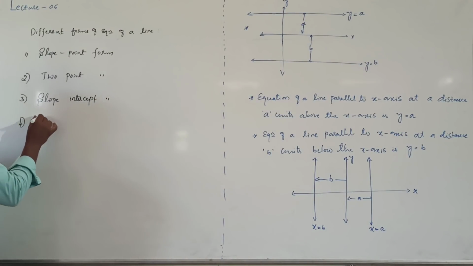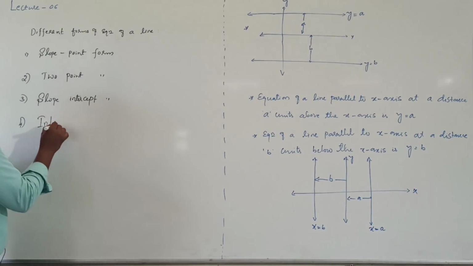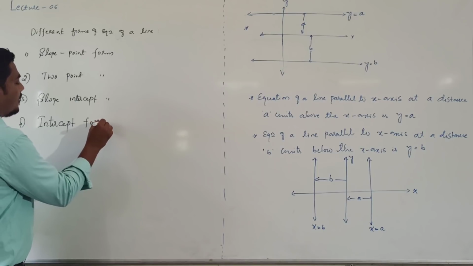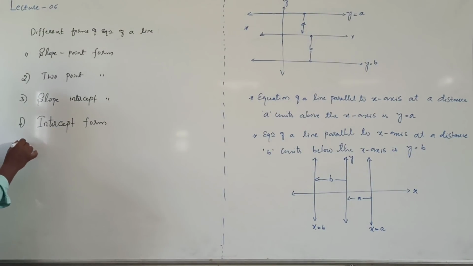The fourth type is intercept form, and then normal form.